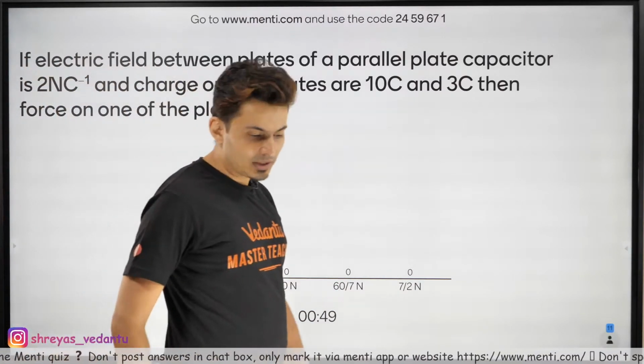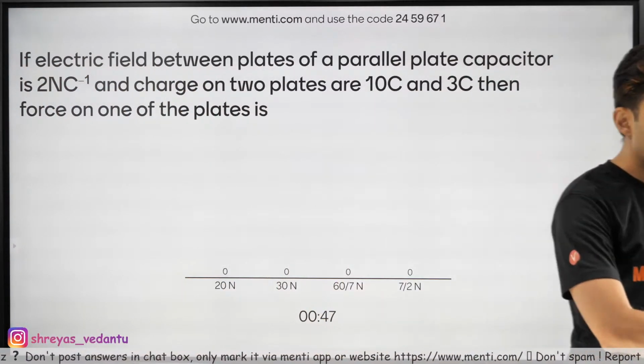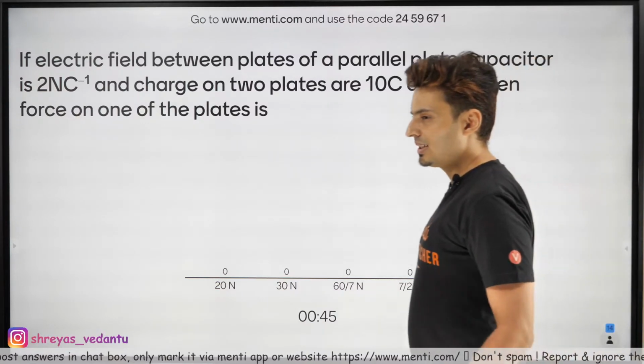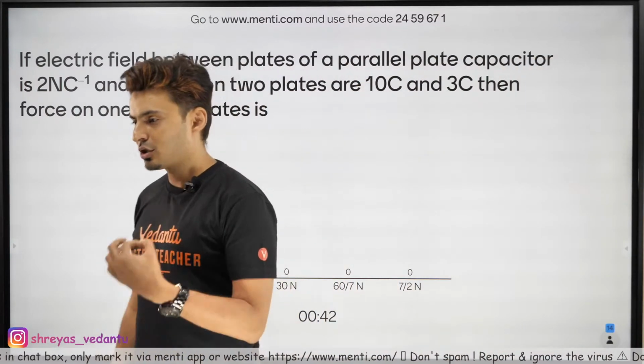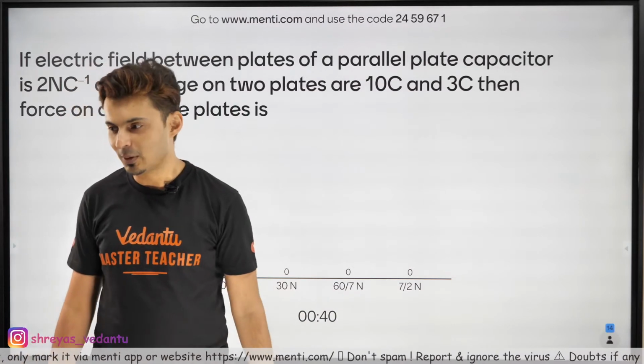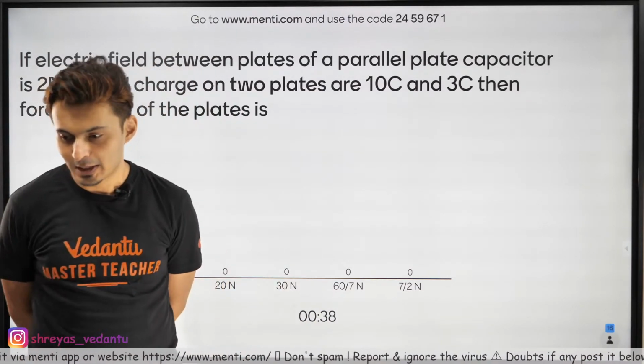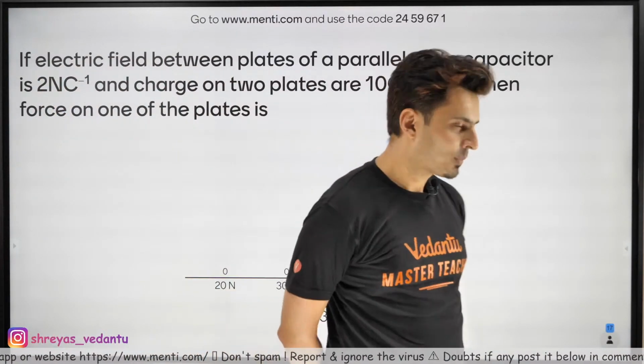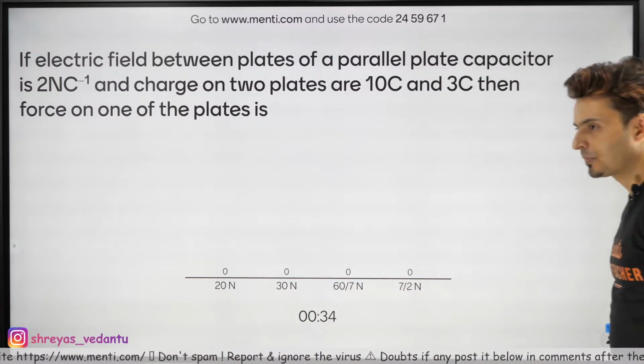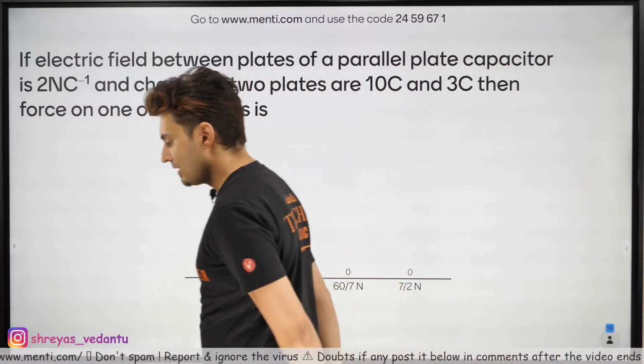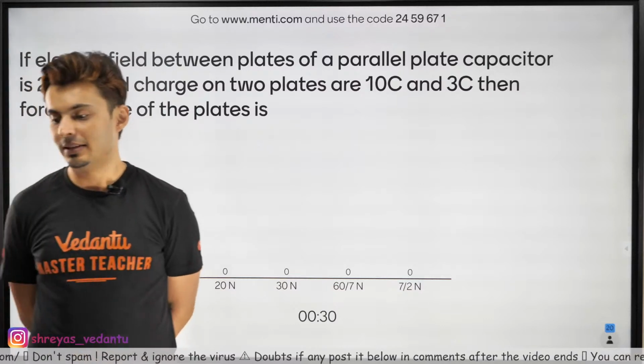And by the way, I'll post the solution to this in the Telegram group because the time has run out. I'll just show you the answer eventually, don't worry about it. Come on, my warriors. Let's figure this out. Few more seconds to go. The field is given, charges are given. Question is, what is the force between them?